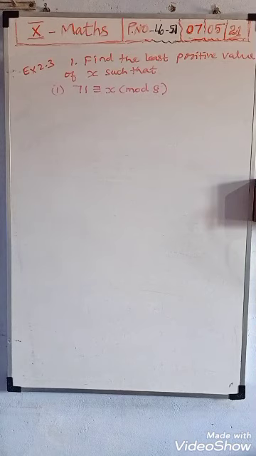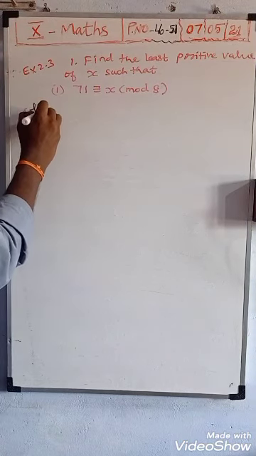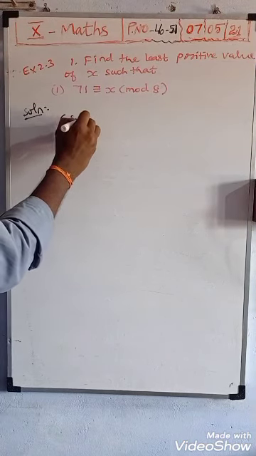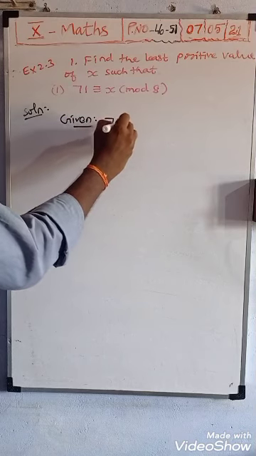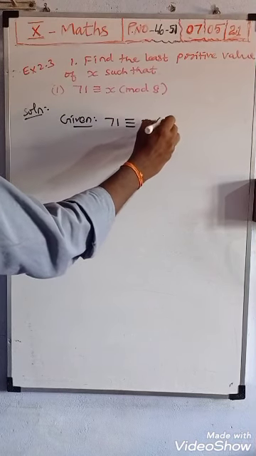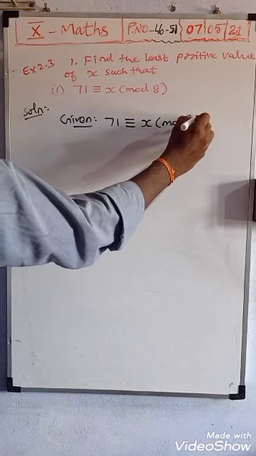Find the least positive value of x such that... what are the values, the least positive value of x, that is what we want to find. Here a congruence modulo 8 is given. So, see the solution first. Given 71 is congruent to x mod 8.